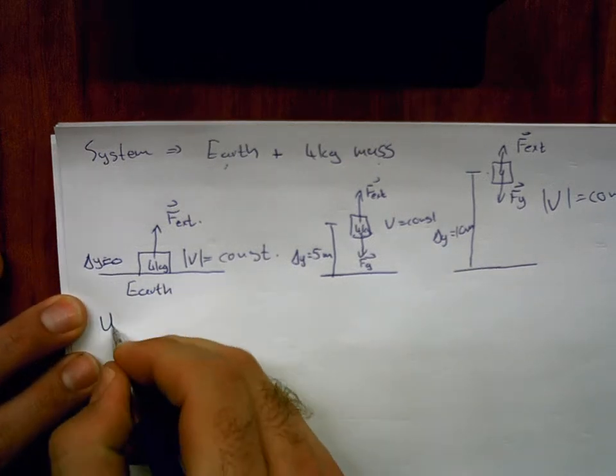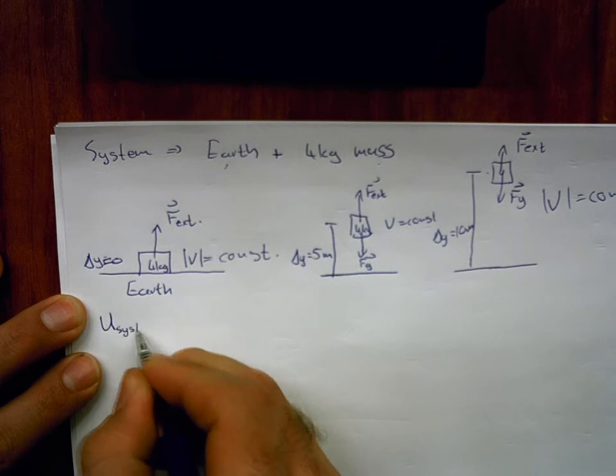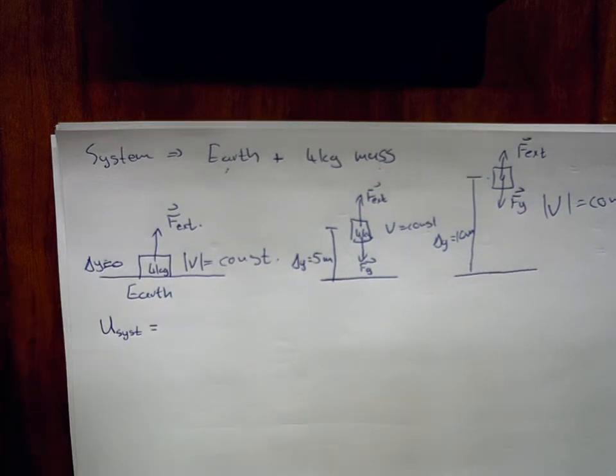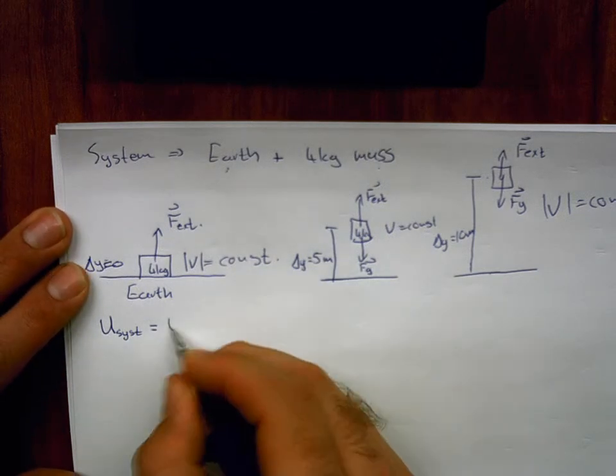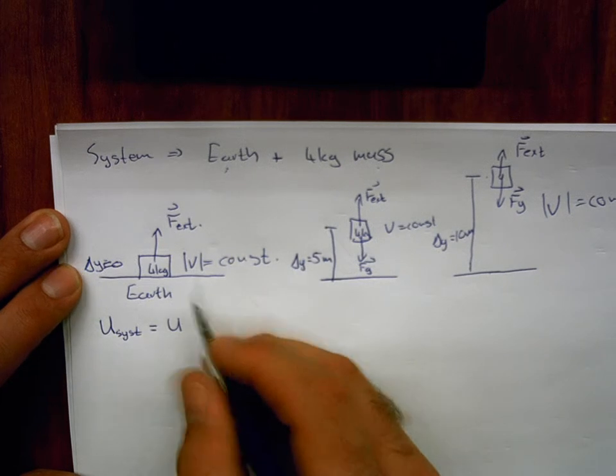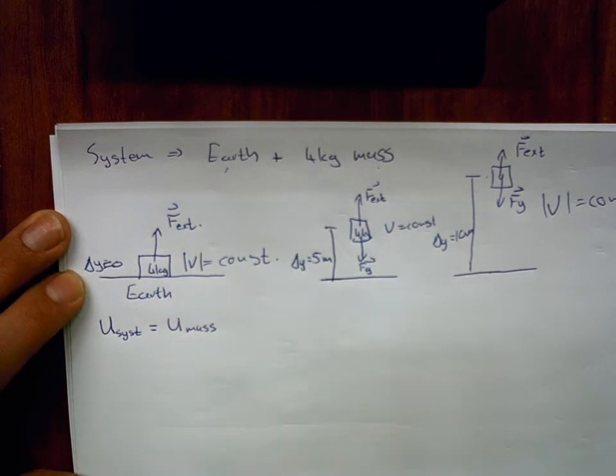So the potential energy of the system. Remember we had this argument that because the Earth is so massive, its acceleration will be negligible. If it cannot accelerate, it cannot gain kinetic energy. So the Earth does not have even the potential to gain kinetic energy from this. So the kinetic energy of the Earth remains 0, its potential energy remains 0. So all the kinetic and potential energy of the system is associated with the 4 kilogram mass. So if I want to calculate the potential energy of the system in this case, I can effectively just calculate the potential energy of the mass.